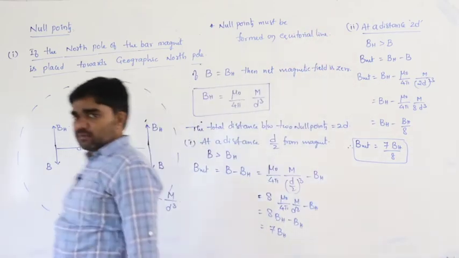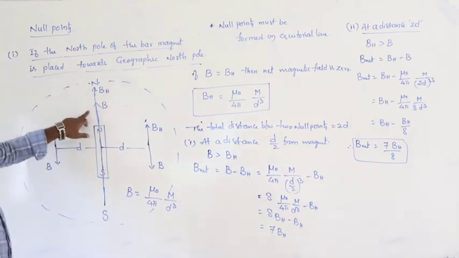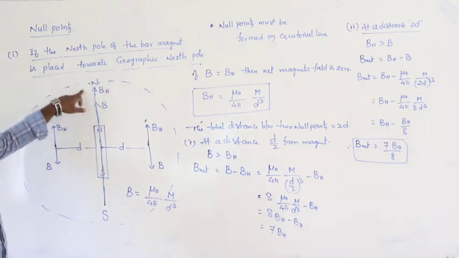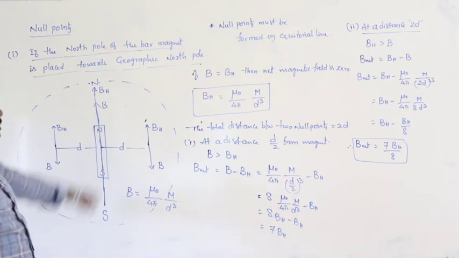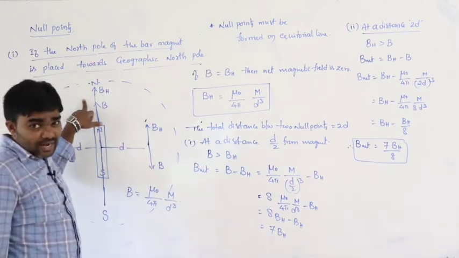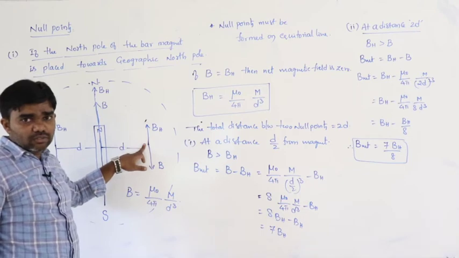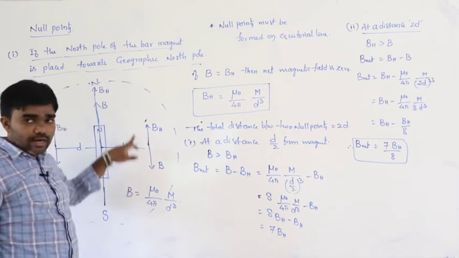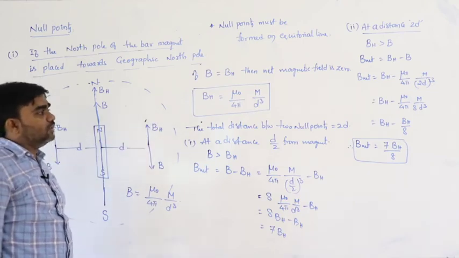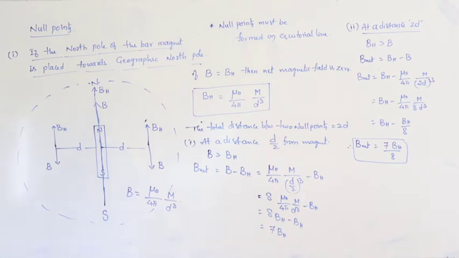What is the reason? Along the axial line, the magnetic field due to the magnet and the horizontal component of Earth's magnetic field both must be in the same direction, so both are added up. But when we move to the equatorial position, this is B and this is BH. Both must be equal at a certain distance. That is called the null position.